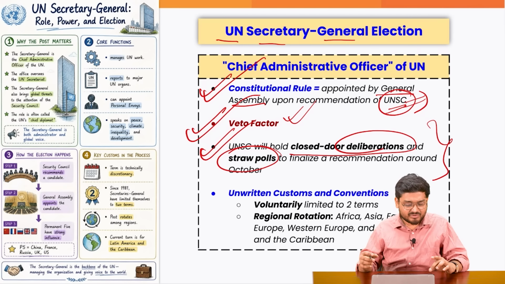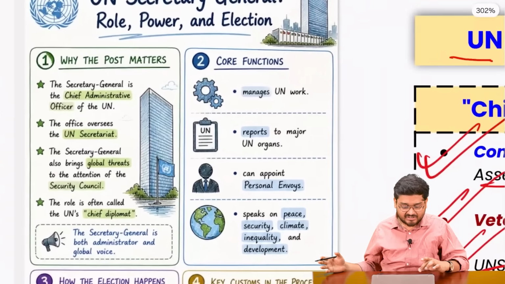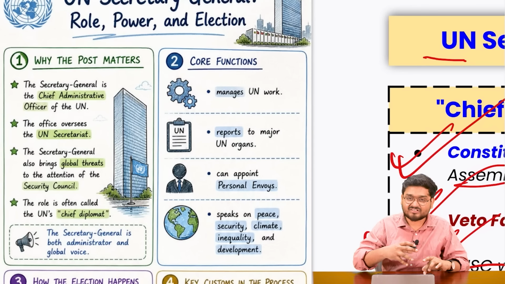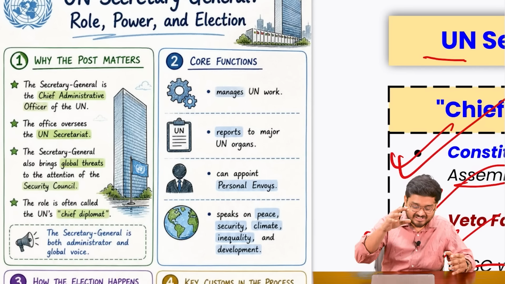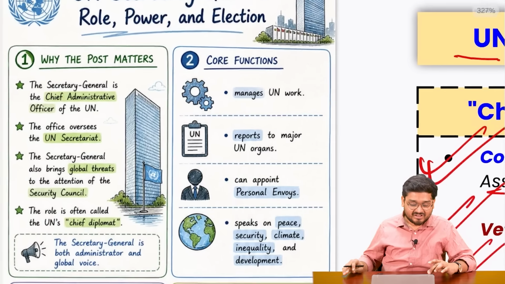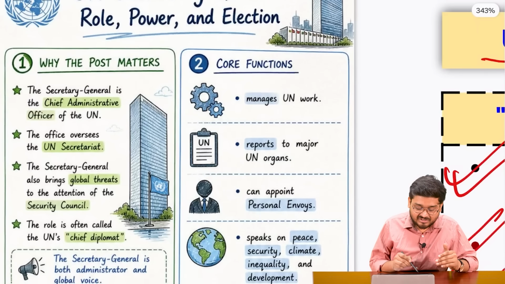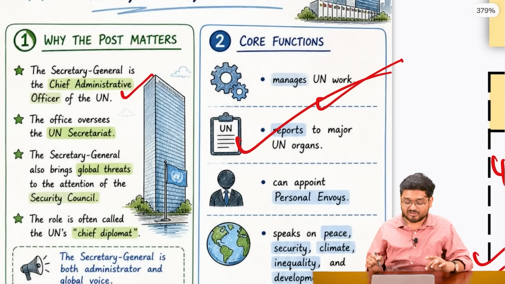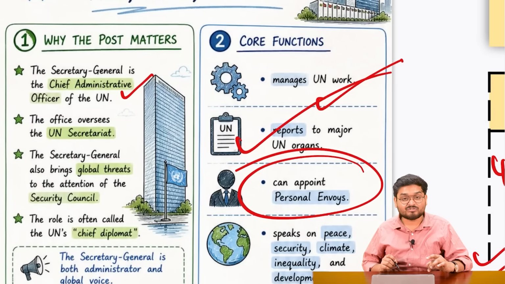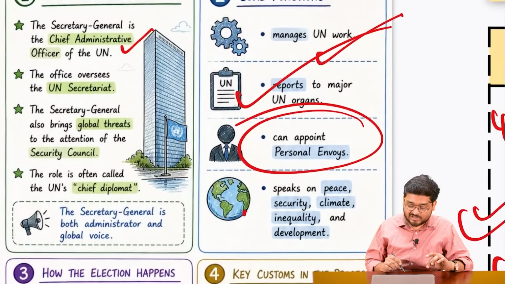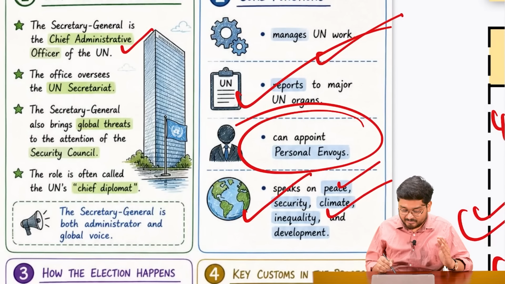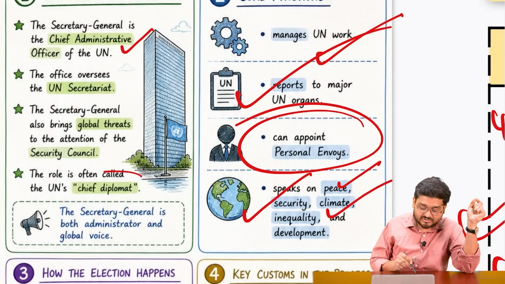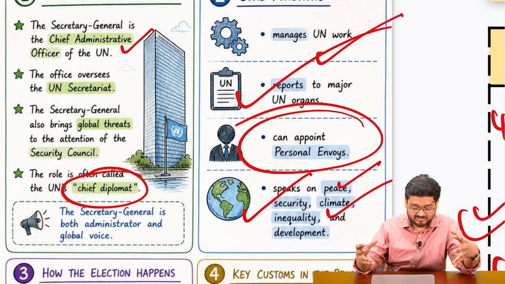So it seems that right now it is a season of elections, right? It has to be also noted that the prominent election has happened in India as of now. Also on the international level, this election is taking place. Now here the Secretary General is the Chief Administrative Officer of the UN. It manages the UN work, reports to the various organs, also appoints various personnel envoys, talks upon security, climate, peace, inequality and development in the entire world. That is why he is known as the chief diplomat of the entire world, right?